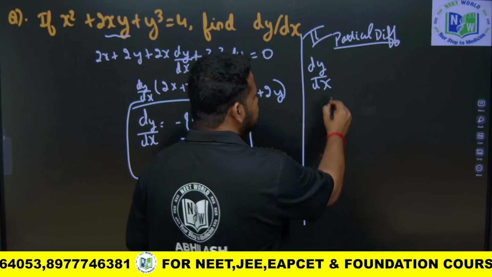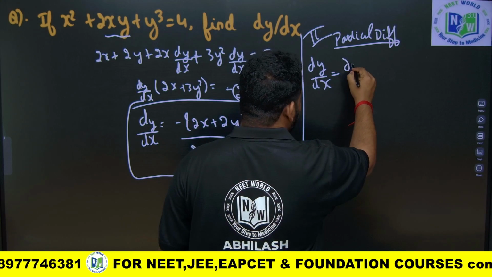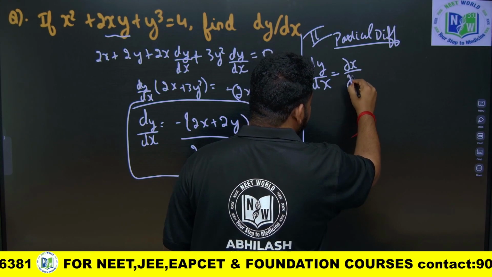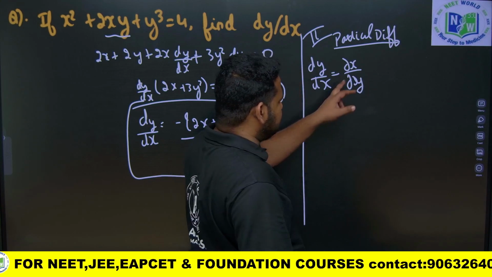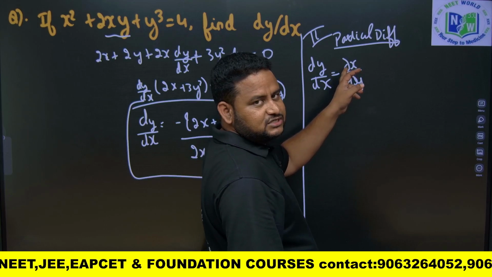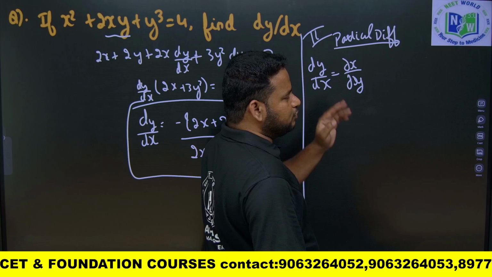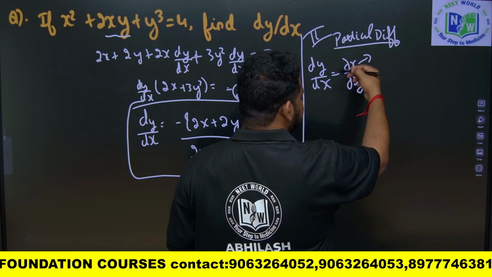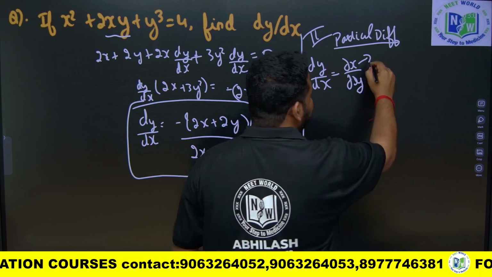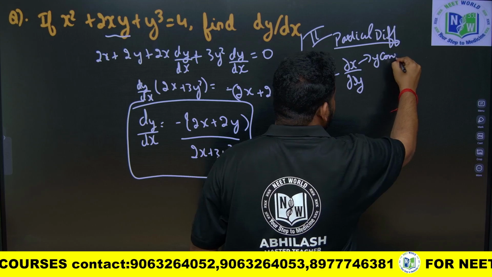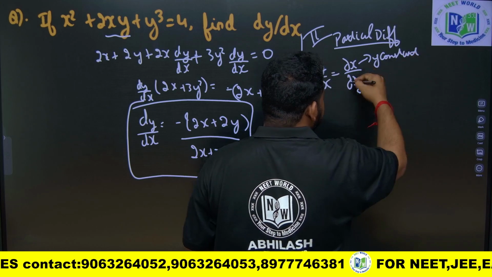For that you have to write dou y by dou x as minus dou f by dou x divided by dou f by dou y. Dou x is nothing but partial differentiation with respect to x, and dou y is partial differentiation with respect to y. So what do you mean by dou x? Dou x means you will differentiate keeping y as constant. You will treat y as constant.